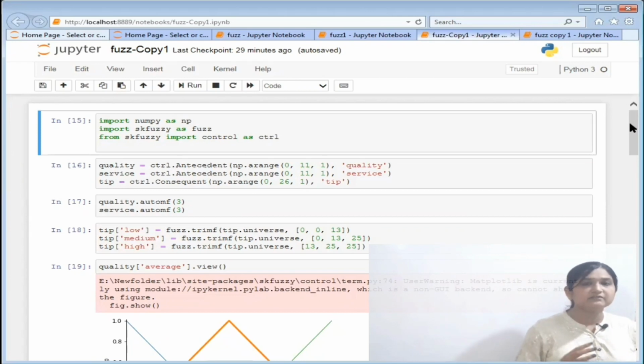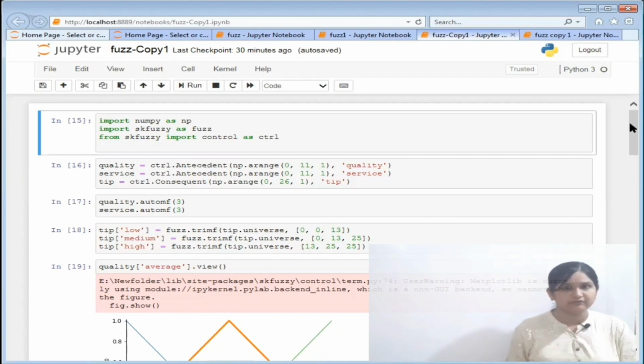Okay, so next is what I have recorded here: someone has gone to a restaurant and he has to give a tip to the waiter. The tip depends upon two factors, that is the quality of food and service. The quality is rated on a scale range of 0 to 10, and service too is rated on a scale range of 0 to 10, and tip is on a percentage of 0 to 25%. Depending upon the quality provided and the service provided, the fuzzy system will decide how much tip will be given to the waiter, right?